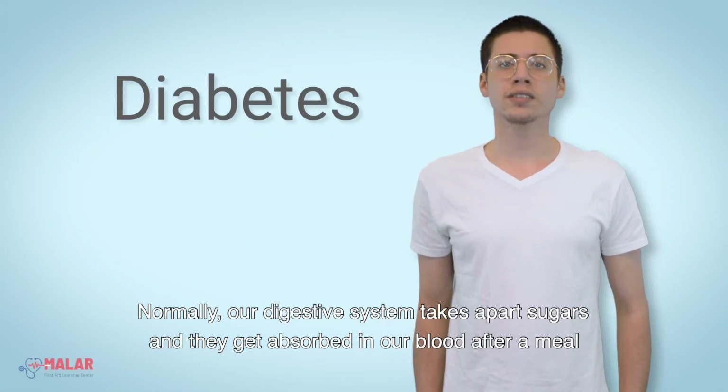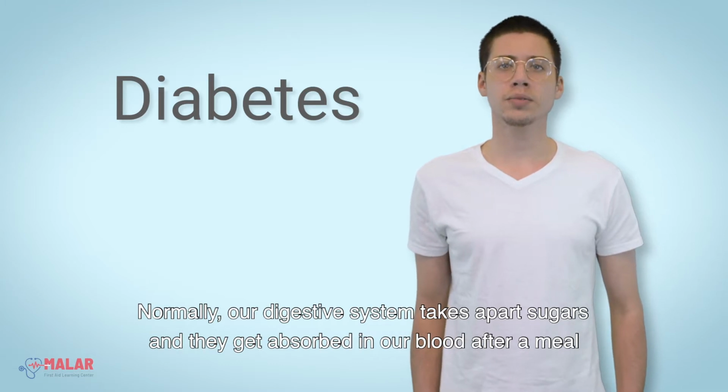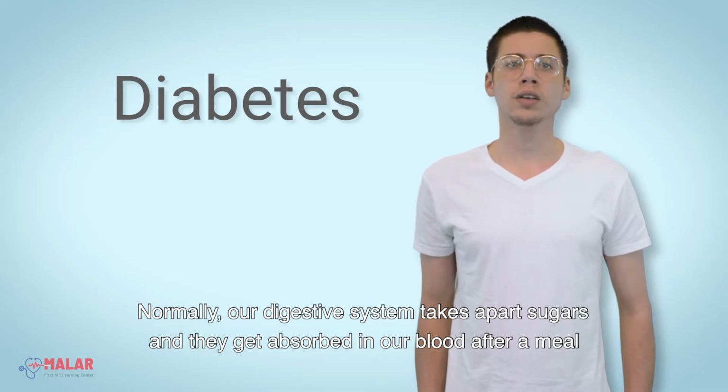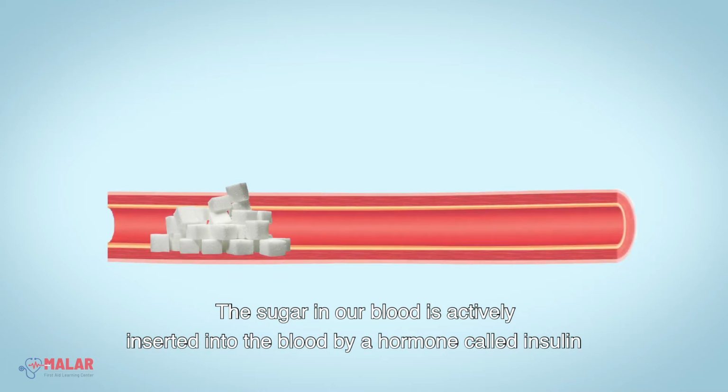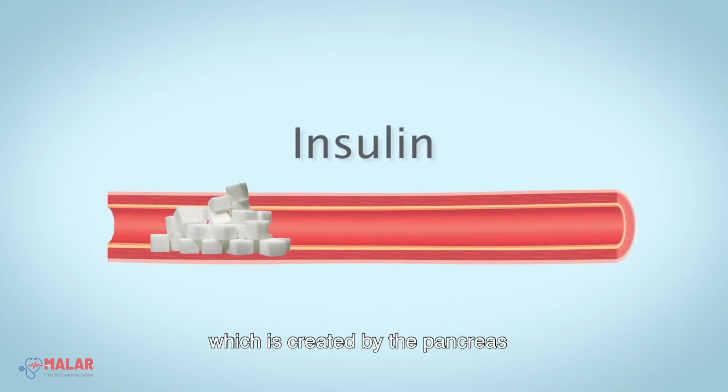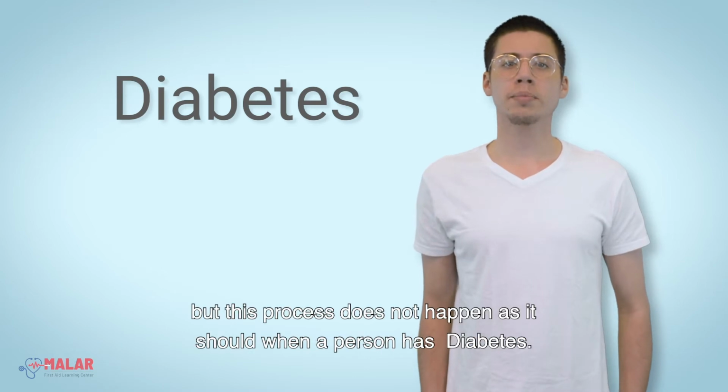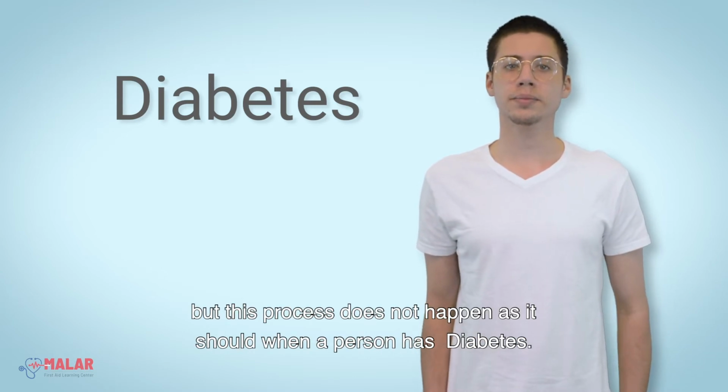Normally, our digestive system takes apart sugars and then they get absorbed into our blood after a meal. The sugar in our blood is actively inserted into the cells by a hormone called insulin, which is created by the pancreas. But this process does not happen as it should when a person has diabetes.